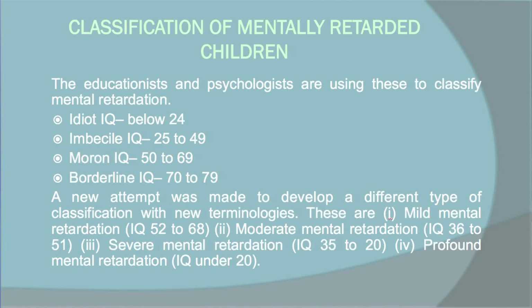This is the newly made classification, besides the classification given earlier by psychologists. It is also under four categories, but they are not called idiot, imbecile, moron or borderline. They are called mild, moderate, severe or profound mental retardation. These are the four categories followed at present by psychologists for classifying mentally retarded children.